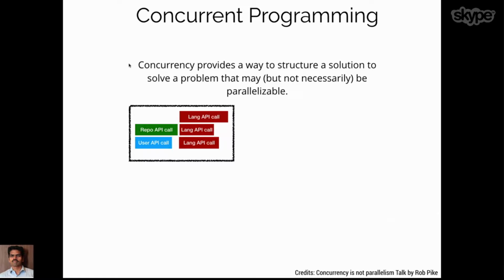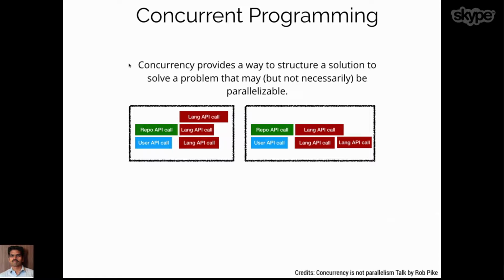And if you look at the previous example, there is not one way that we can structure the solution. This is one way of structuring the solution. We called the user and repo API parallelly, and then we called all the language APIs parallelly. Whereas in other cases, we may batch up the language API calls. Say, for example, we can batch only 2 API calls, and once it is done, we can call the next. So it's all about how you structure the things together. And once you structure the things together, you just throw it up to the environment, and the environment takes care of running these things according to the structure that you have given.